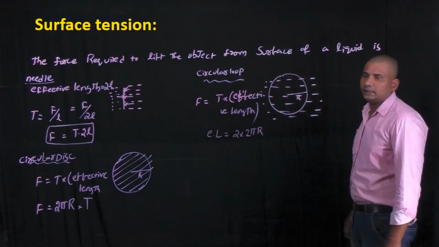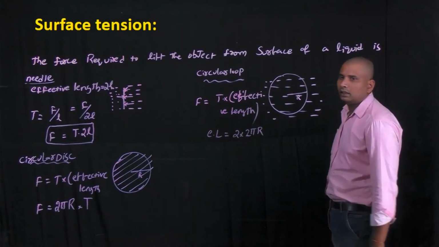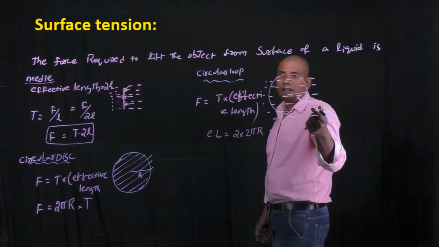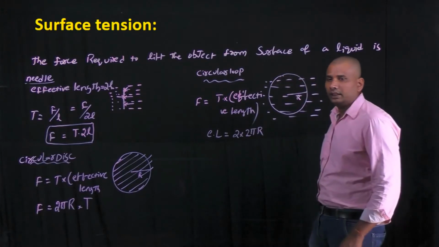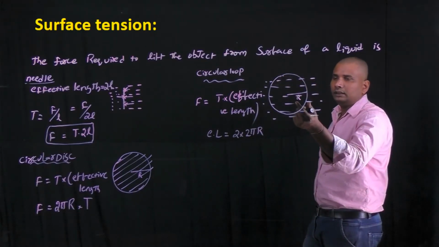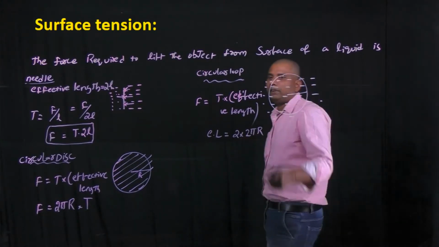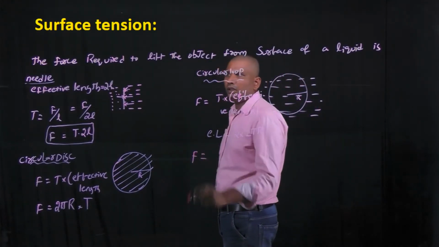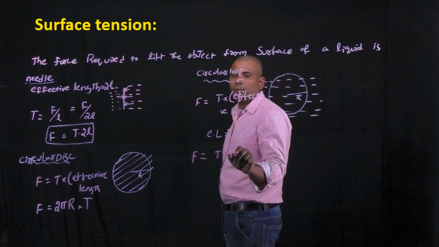This is a thin circular ring. The innermost and outermost radius are almost equal. That's why here the effective length means the water which is in contact with the ring. Here the water is in contact with the ring inside and outside. That's why here effective length is 2 into 2 pi r. That's why here the lifting force is T into 4 pi r.